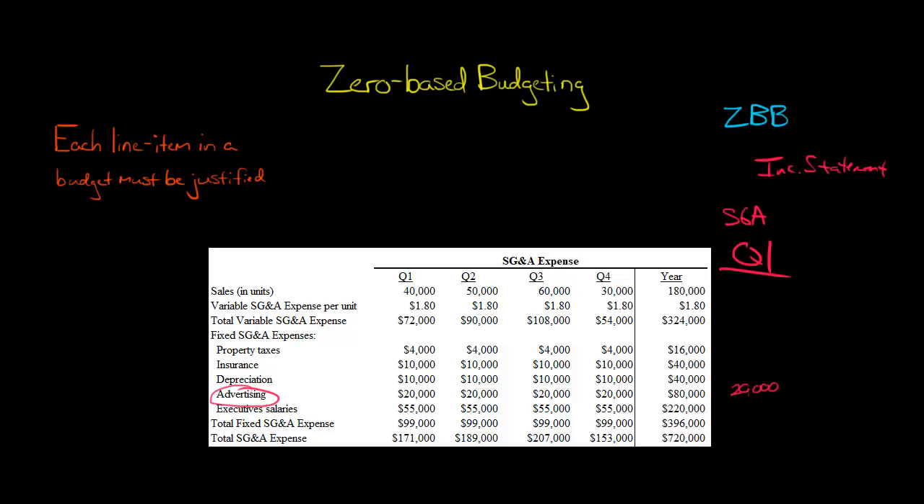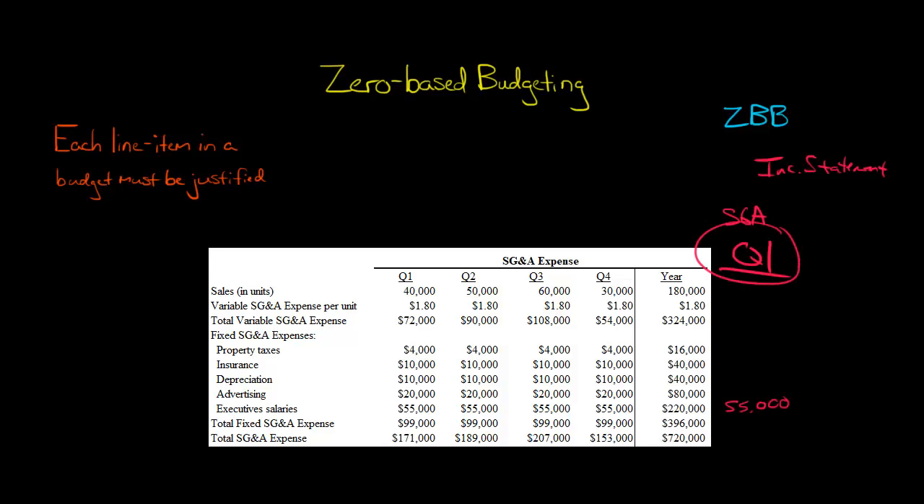Zero-based budgeting says, no, forget about all this. Maybe we'll spend 20,000, maybe we'll spend 25. Who knows what we're going to spend? But we're not just going to take it for granted that, well, every quarter we spend $20,000 on advertising, so therefore we should spend at least $20,000 on advertising. It doesn't work like that. We're going to go through each line item. For example, the executive salaries. We've been paying $55,000 every quarter for executive salaries, but we're not just going to take that for granted for quarter 1 of the upcoming year.